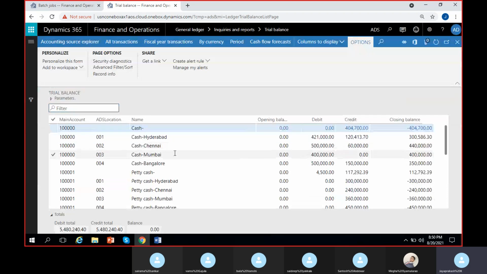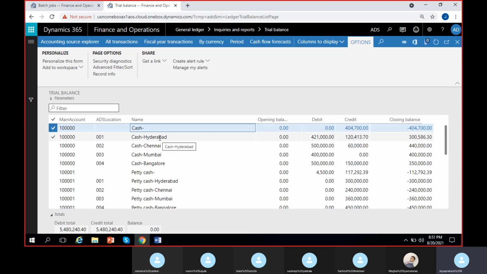Once I click on calculate balances, I can see the main account plus dimension here in the line. And I can see cash Hyderabad, cash and Chennai, cash and Mumbai, cash and Bangalore. So only the cash account without any financial dimension value, we have posted this much balance. For debit, we don't have any. For credit, we have this much. Closing balance is this much.